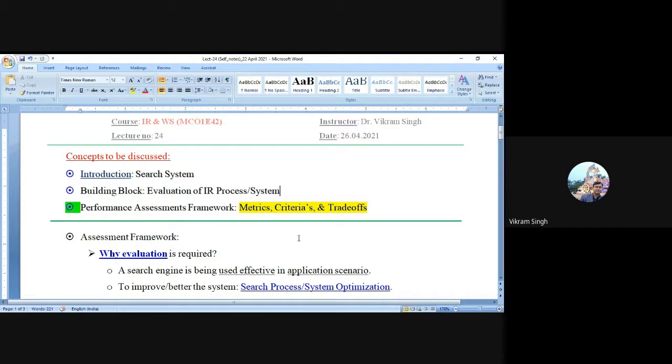Now one thing is very sure here: you should always have clarity that matrix, criteria and trade-offs are three different things, right? Whenever we are evaluating a system, naturally we will create a strategic plan to evaluate it, because system evaluation is one of the critical things.